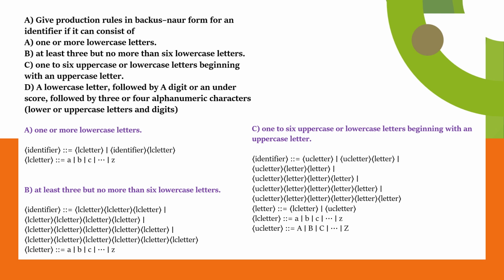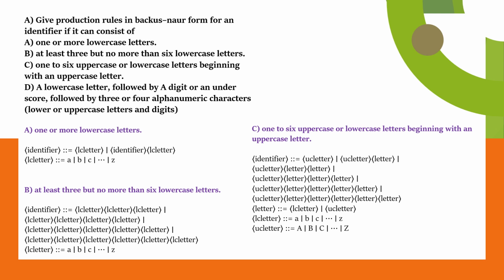Give production rules in Backus-Naur form for an identifier if it can consist of one or more lowercase letters, at least 3 but no more than 6 lowercase letters, 1 to 6 uppercase or lowercase letters beginning with an uppercase letter, a lowercase letter followed by a digit or an underscore followed by 3 or 4 alphanumeric characters.